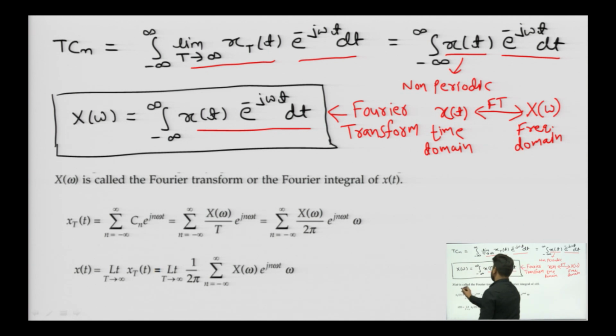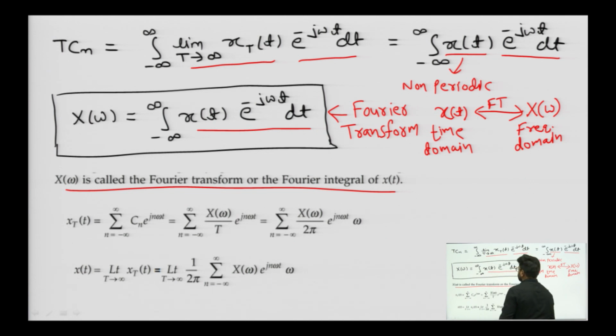So, X of omega is called the Fourier transform, or the Fourier integral, of x of t. Now, because we need Fourier transform to move from time domain to frequency domain, for the same reason we need inverse Fourier transform to move from frequency domain to time domain. We know that x_T(t) equals sum of C_n e to the power j n omega t.